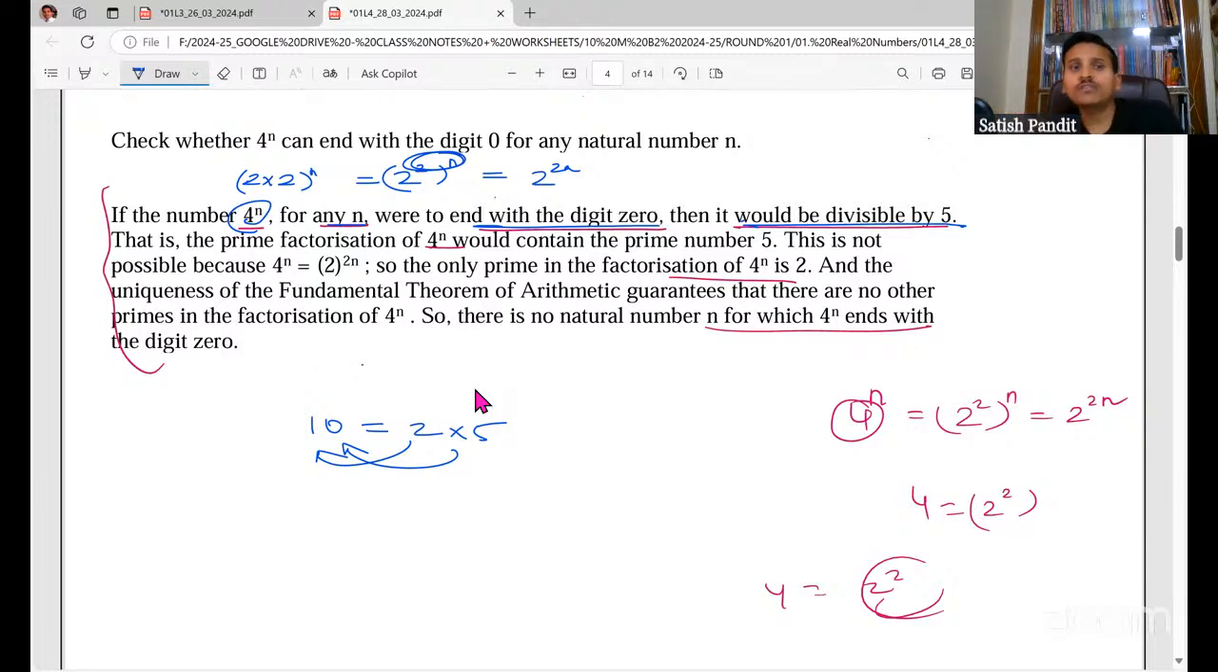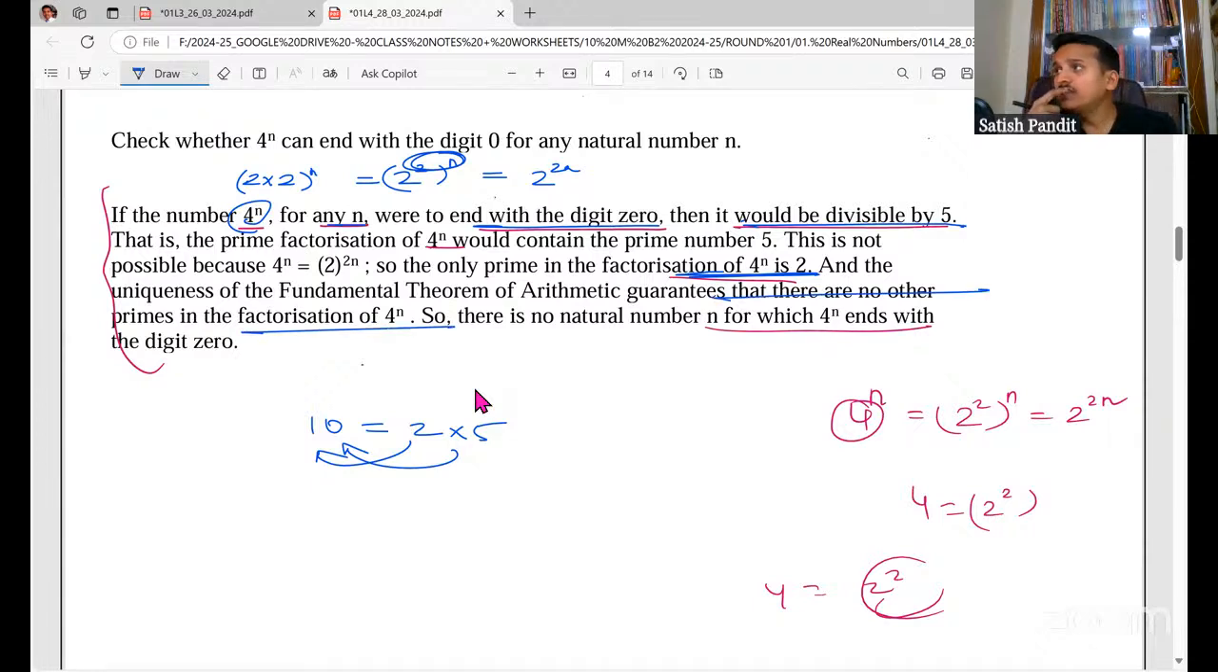This is not possible because 4 to the power n means you can write like this only, right? Only 2 is there. So the only prime in the factorization of 4 to the power n is 2. See, 4 to the power n, only prime factor is 2, right? And the uniqueness of fundamental theorem of arithmetic guarantees that there are no other primes in the factorization of 4 to the power n.